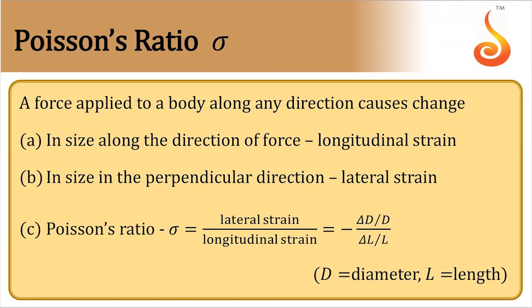So it is given by negative of delta d by d divided by delta L by L, where d is diameter and L is length. See, when length increases, diameter decreases. That's why there is negative sign. So negative of negative becomes positive. So it will be a constant like Young's modulus, bulk modulus, and other elastic moduli. Note on this. For a given material, it will be constant.